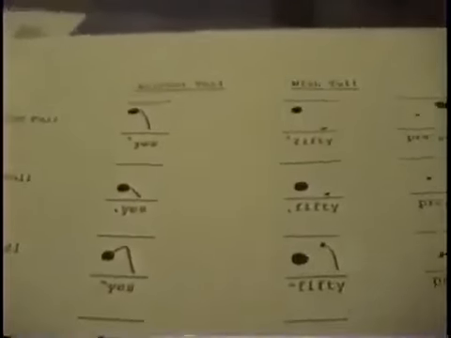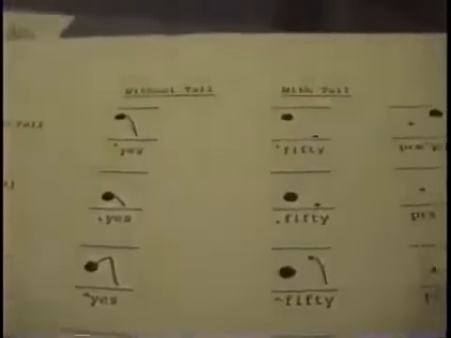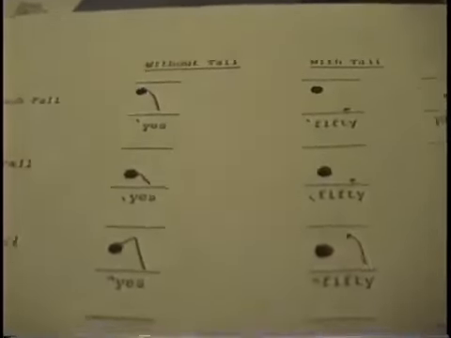7 different tones. If you look at the column headed "without tail," there we've got the word "yes" as a nucleus and as a one-word utterance, so with no tail, no pre-head, no head. Let's go through those now, and you look at the diagram while I say the example.